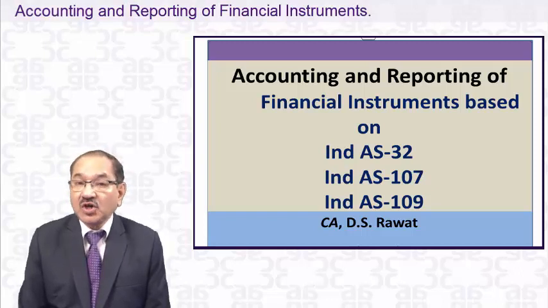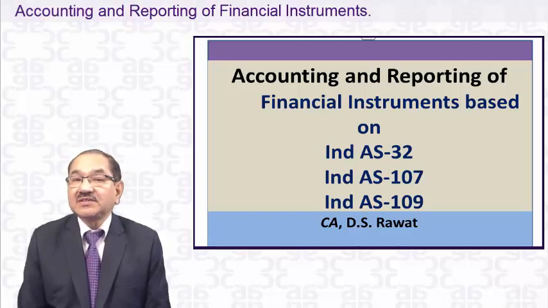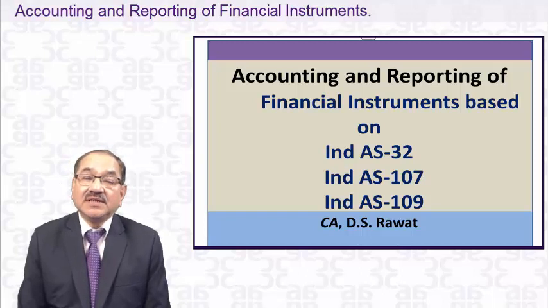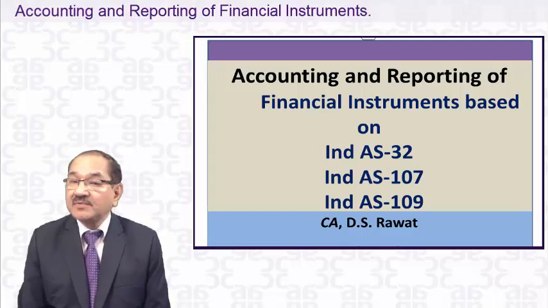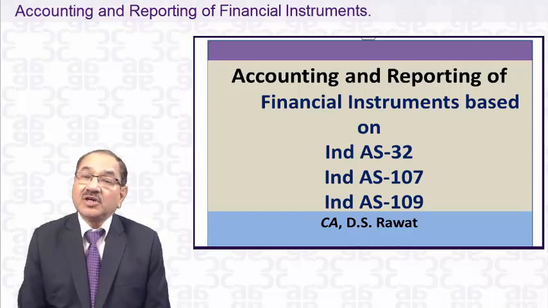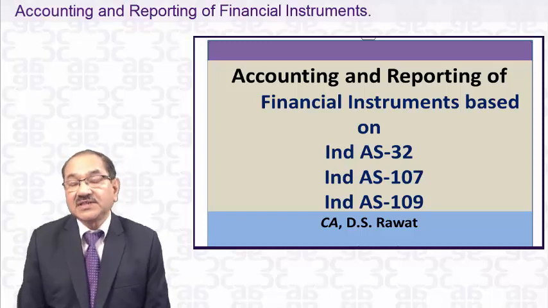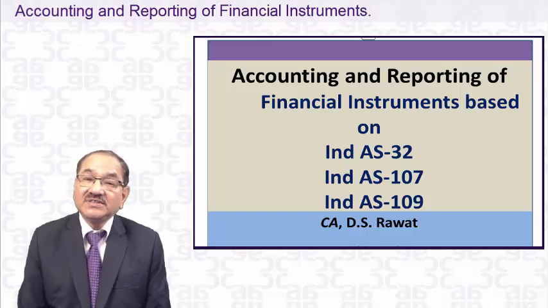That chapter has been withdrawn, and in place thereof the chapter introduction of Ind AS, the differences with the existing AS, and the carve-outs and carve-ins were introduced. Again, there are around 39 Ind AS which have been notified by the central government. Those are not in your syllabus. It's only the one chapter which is in your syllabus.